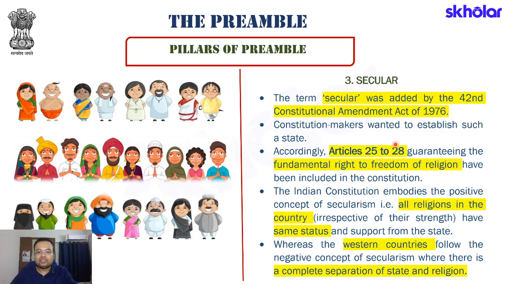Now, another pillar is secular. We have already discussed this in detail in our last module, but let me again give you a brief overview. The word secular was added by an amendment, that is the 42nd Amendment of the Constitution in 1976. Why exactly was this word not included in the pristine Constitution, that is, the first version of the preamble? For the simple reason that secular basically means dharam nirpekshta, that is, the state will always keep itself away from religious matters. But as we have studied in the last module, India's brand of secularism requires the state to have principled distance from all religions.